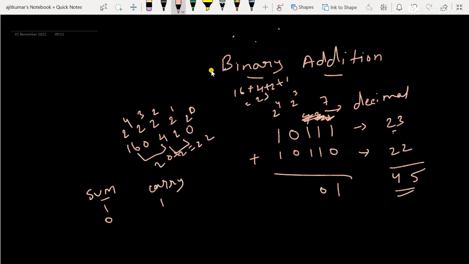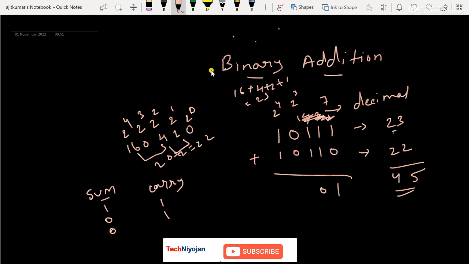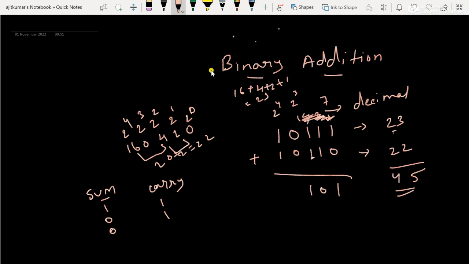In binary addition, as you know. Now carry 1 is there, right? So now 1 plus 1, sum will be 0 and again carry will be 1. So 1 is there. 1 plus 1, 0 is there, and here 1 is there. So 0 plus 1, how much does it come? 1. 0 plus 1 is 1. That means sum is 1 and carry is 0.